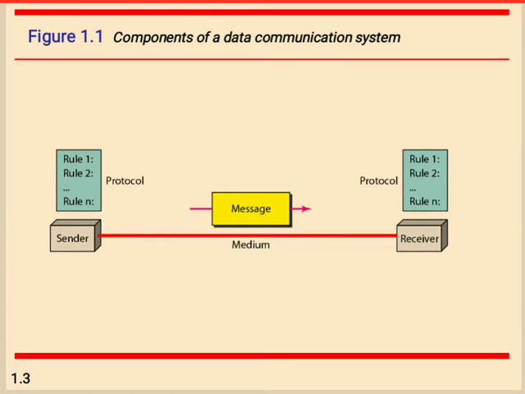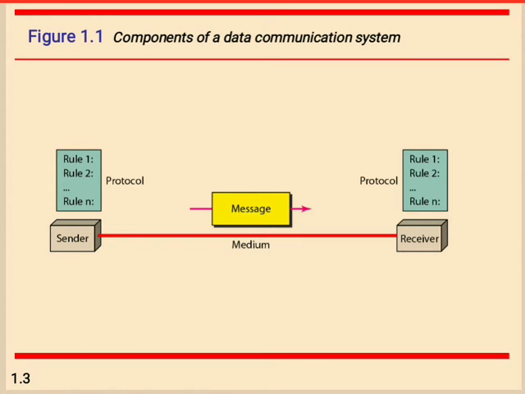These are the components. The third one is the receiver. Receiver means what here? The receiver is the device that receives the message. It can be a computer, workstation, telephone handset, television, and so on. The sender and receiver are both devices. These are the requirements to view the message.